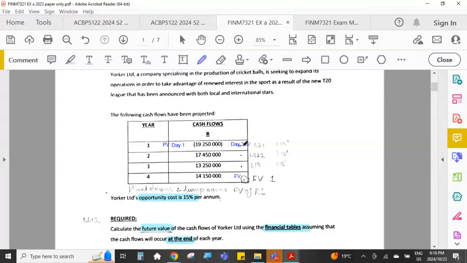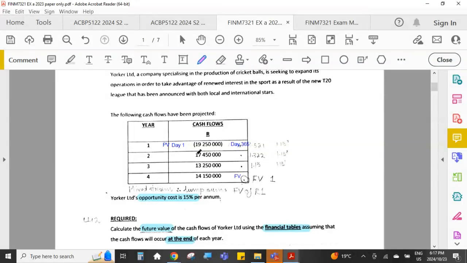So when we are calculating a future value, that means we are only going to count the future of the cash flow from day 1 of year 2. This cash flow didn't exist at all during year 1. It only came into existence on day 365 of year 1. So the future value of this is going to be 1, 2, 3 periods.